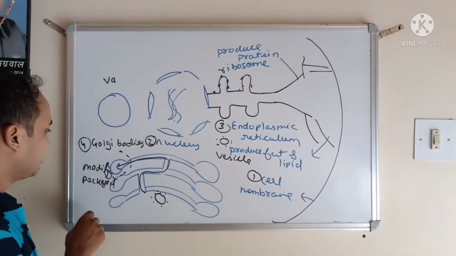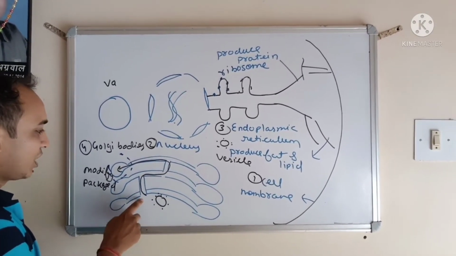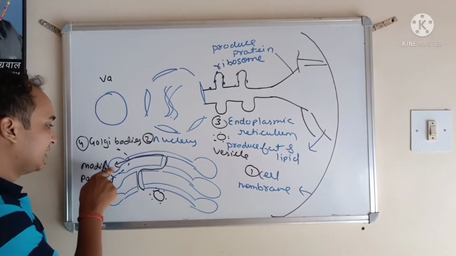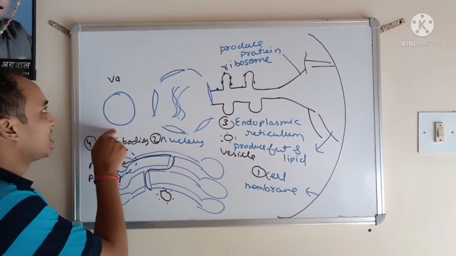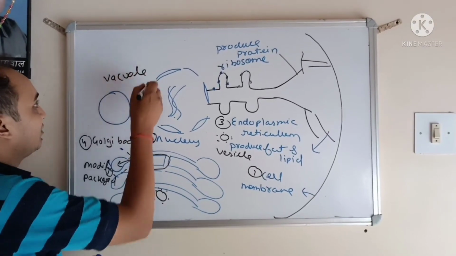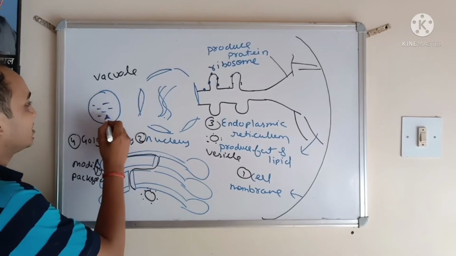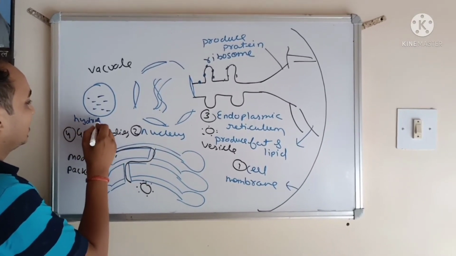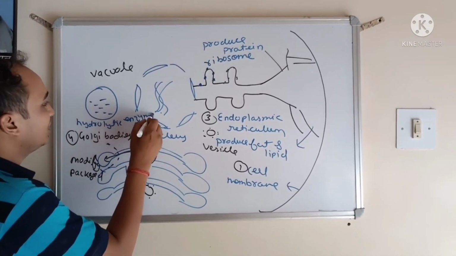So we have studied that this vesicle which contains the protein goes to the Golgi bodies for modification and packaging and ultimately gets stored in this bulging part. After some time this bulging part comes out and this is known as vacuole. And when this vacuole contains enzymes, that enzyme is hydrolytic enzyme.